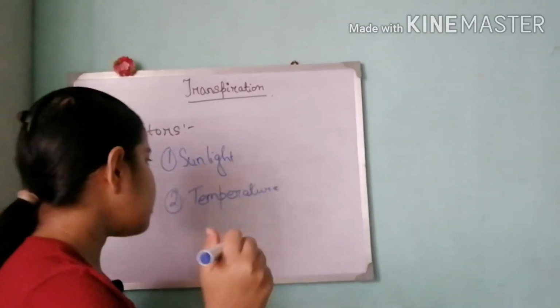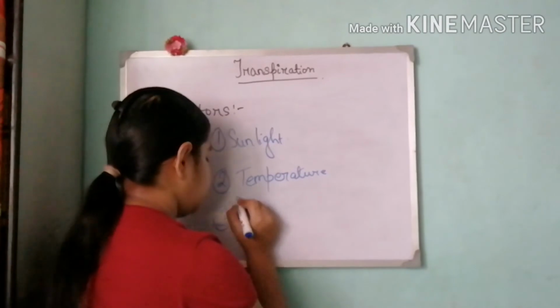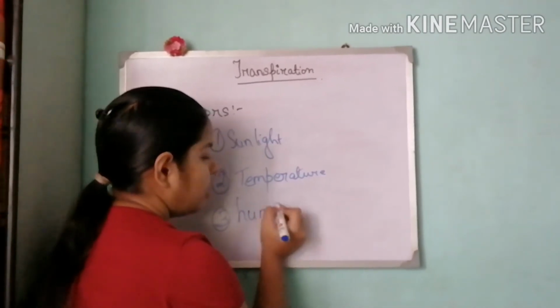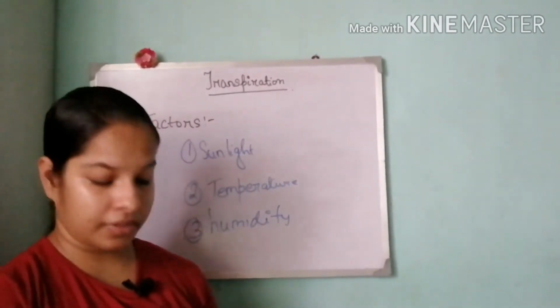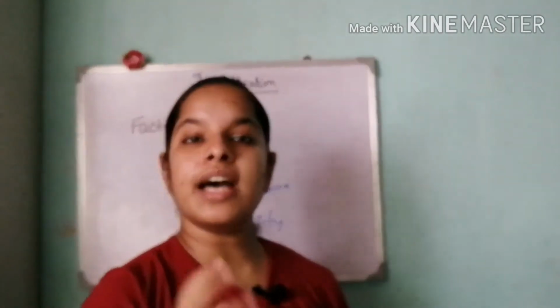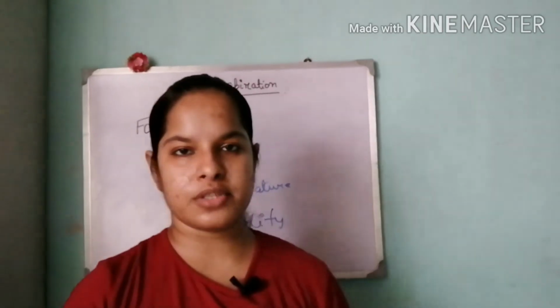Number 3 is humidity. What do you mean by humidity? Humidity is basically the amount of water that is present in the atmosphere.